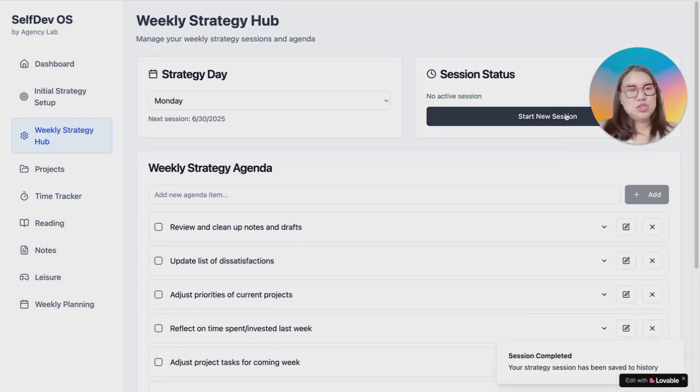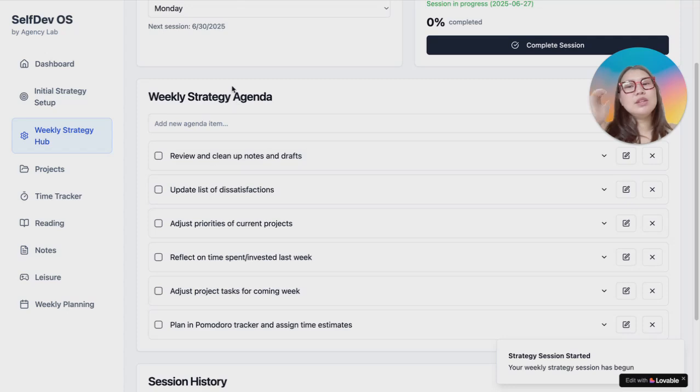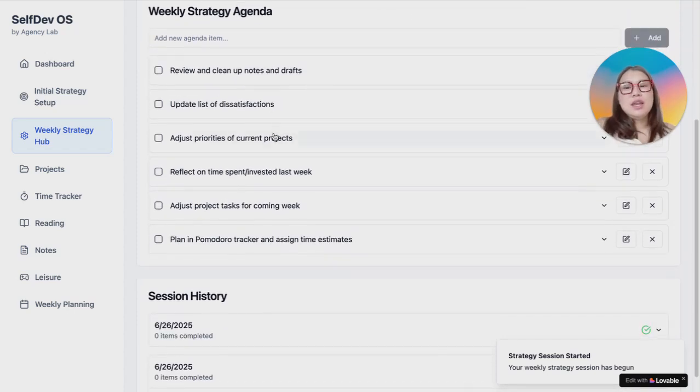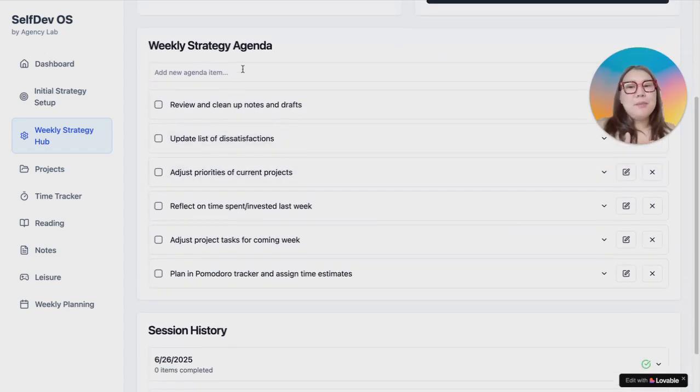Once you start your session, you just click start session, and then the weekly strategy agenda you see here is really what I do. But as you get the hang of it, you can edit my agenda, you can add new agenda items, and just go through it one by one. Please look at the knowledge base section in the Coda, which is practice number 5, the strategizing. You will have more about what your weekly strategy agenda could look like, and it will give you some ideas to get started.